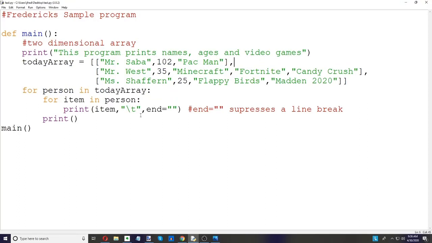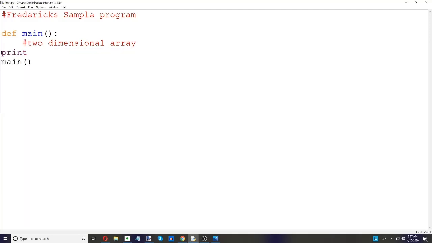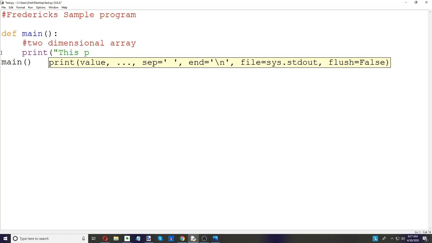And now let's do a store inventory. And this one's going to be more complicated. So it's still a two-dimensional array. So print, oops, and I wasn't tabbed over. Did you see that? This program prints a store inventory.